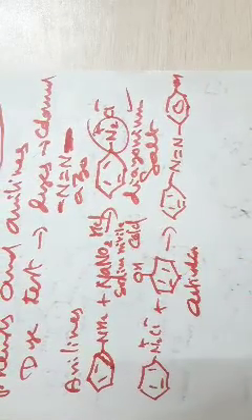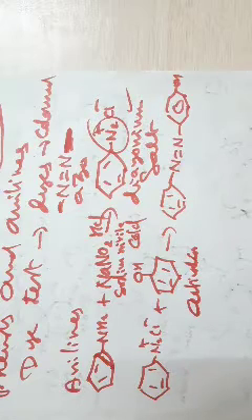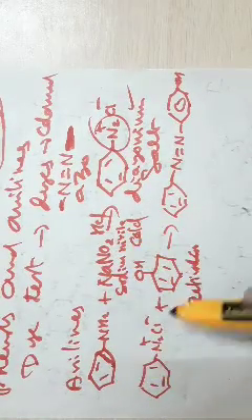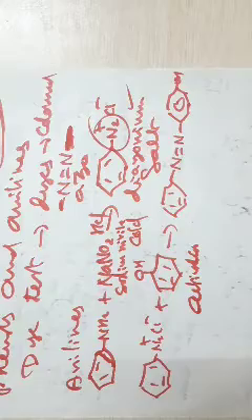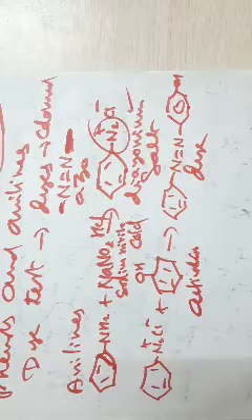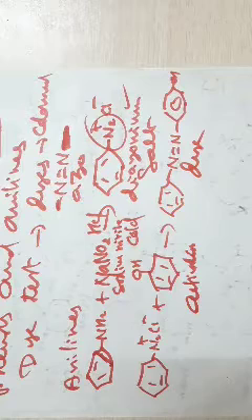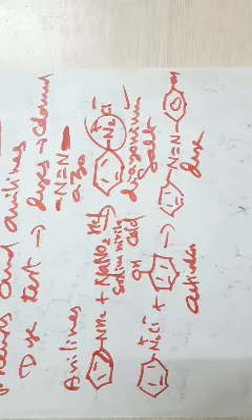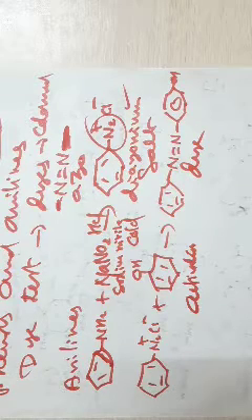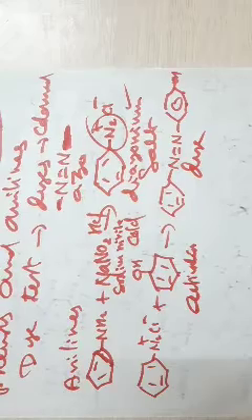How will you confirm the presence of phenols? Simple. You take the unknown compound. It may be a phenol. If it is a phenol, then you take aniline, diazotize it, and couple it with the phenol; you will get a colored dye. That shows the presence of phenol. Suppose you suspect the compound to be aniline, an amino compound. You diazotize the amino compound, and if it is coupled with any phenolic compound or any activated compound, you will get a dye. The phenolic or activated compound may be phenol, alpha-naphthol or beta-naphthol. You will get a beautiful dye.